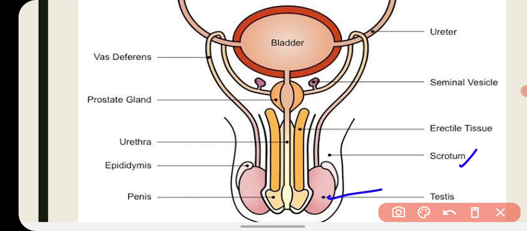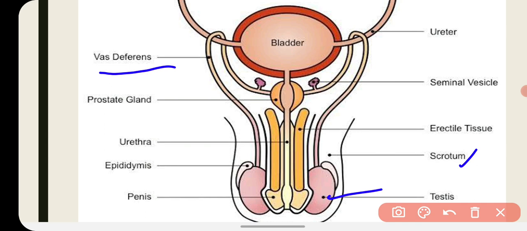And for the transportation of sperm, there is a muscular tube-like structure that is called vas deferens. It is for the transportation of sperms out from the testes.